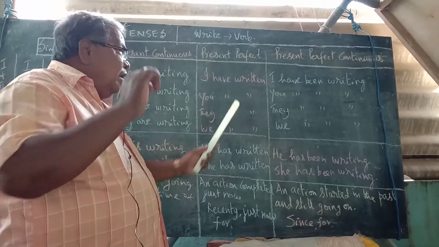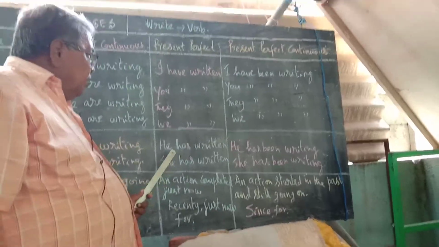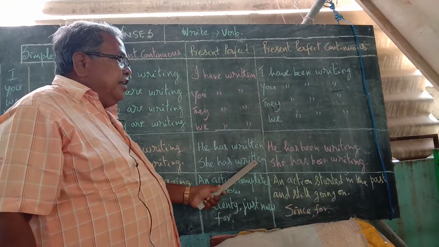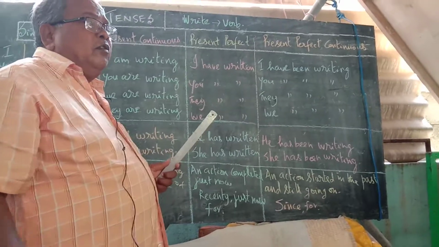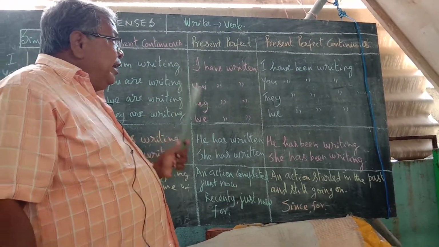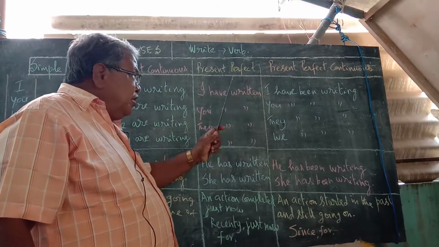It is the third form of the verb, the past participle. One more thing here: with singular third person, he has written, she has written. So after have and has, and even had in past tense, you should write only the past participle. Write means written.